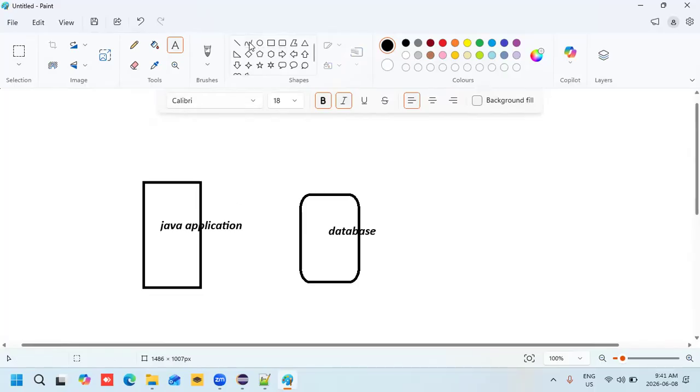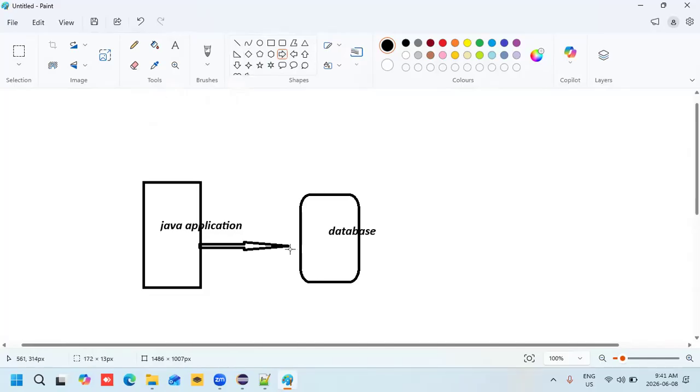We must have some connection, like a bridge, so that the Java application can connect with the database. Simple funda. To connect from a Java application to the database, first of all we require a driver. For example, there is a truck.